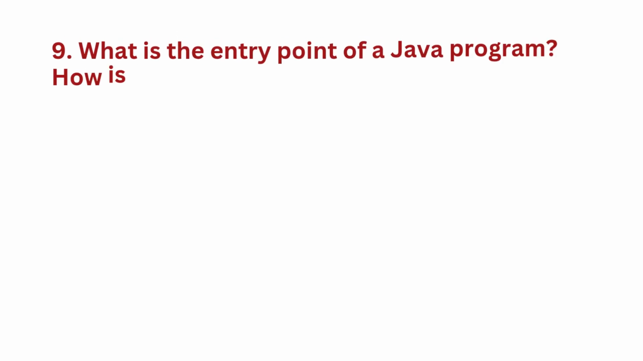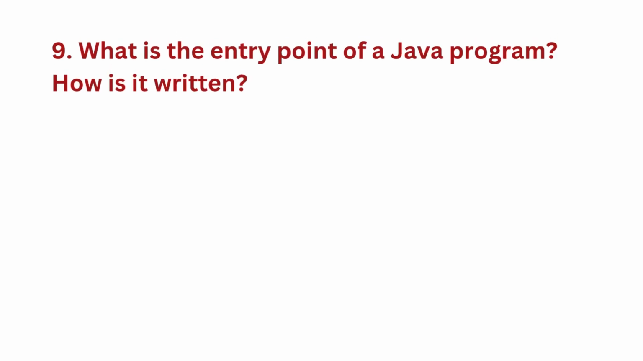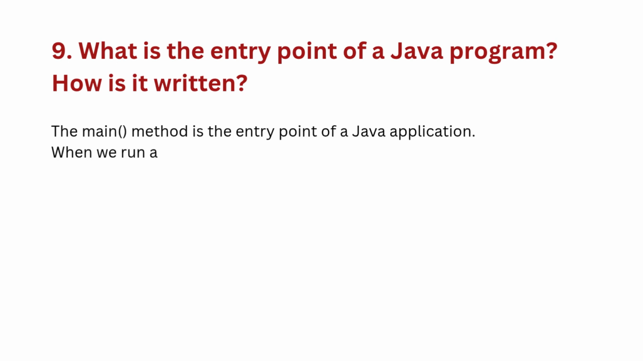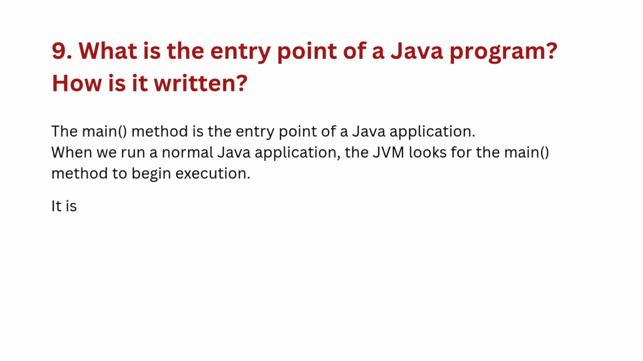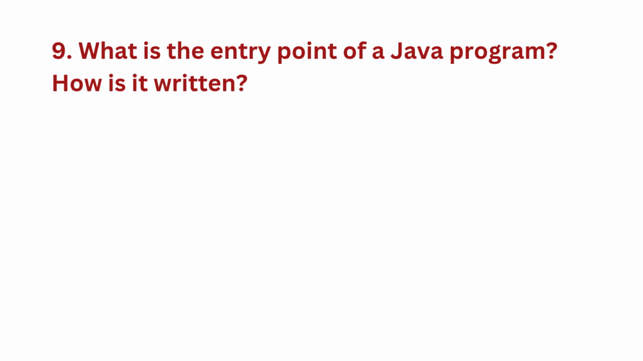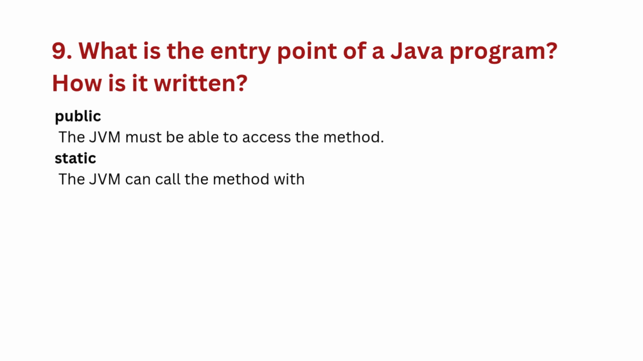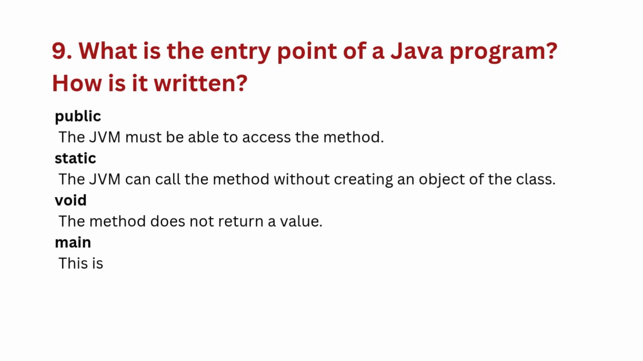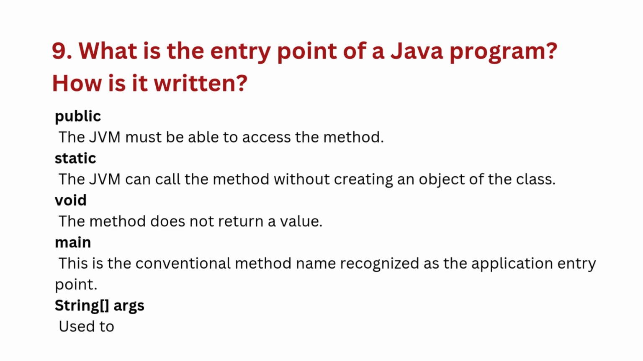Ninth question: what is the entry point of a Java program? How is it written? The main method is the entry point of a Java application. When we run a normal Java application, the JVM looks for the main method to begin execution. It is commonly written as public static void main(String[] args). Public: the JVM must be able to access the method. Static: the JVM can call the method without creating an object of the class. Void: the method does not return a value. Main: this is the conventional method name recognized as the application entry point. String[] args: used to receive command line arguments.